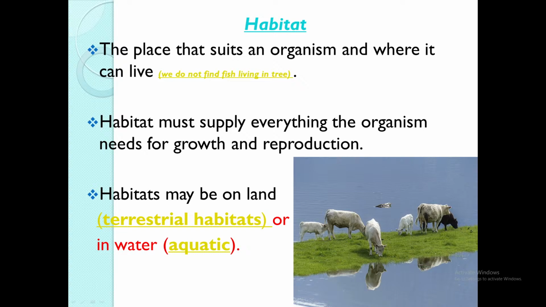Habitat is the next term that we need to be cognizant of in terms of its function. The habitat is basically the place that suits an organism and where it can live. In terms of habitat, we have basically two types that we're going to focus on. We have one that is called terrestrial habitat, and we have aquatic habitat.